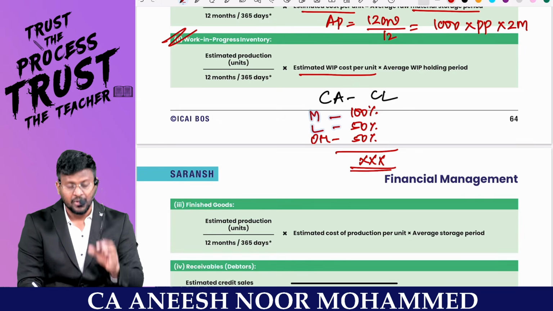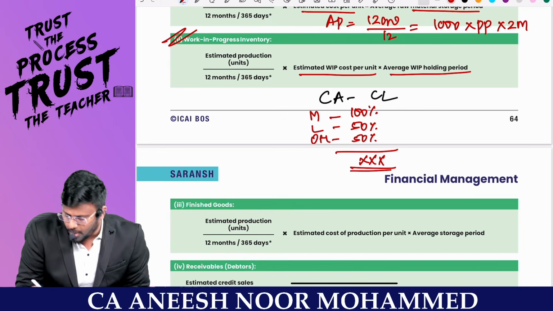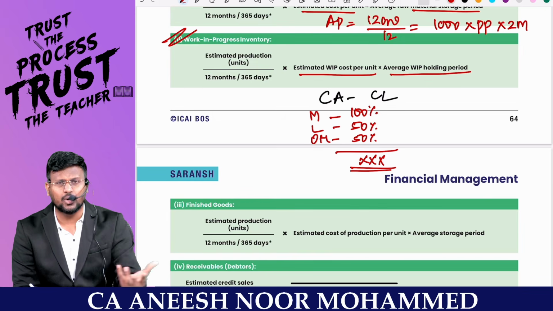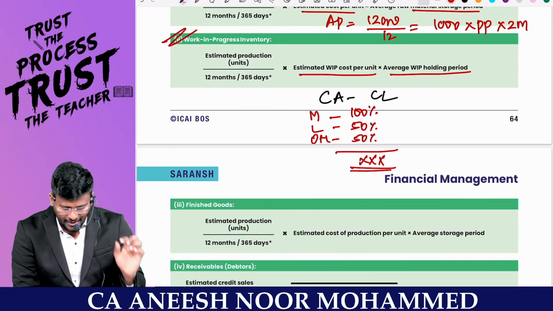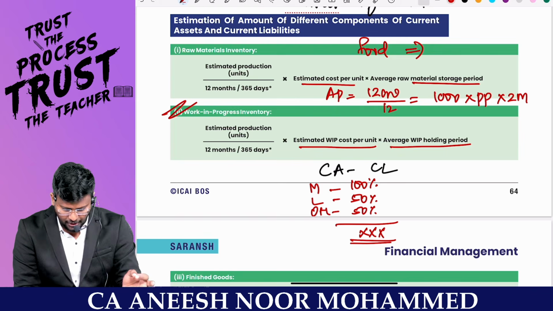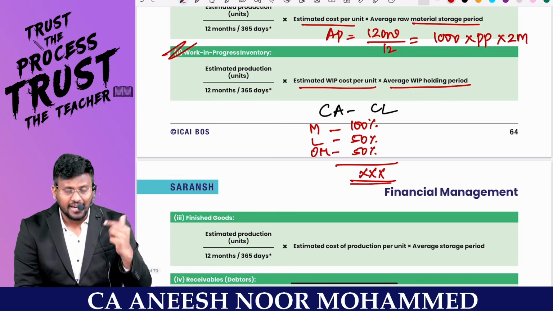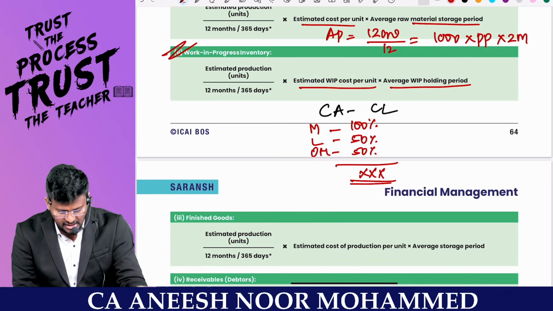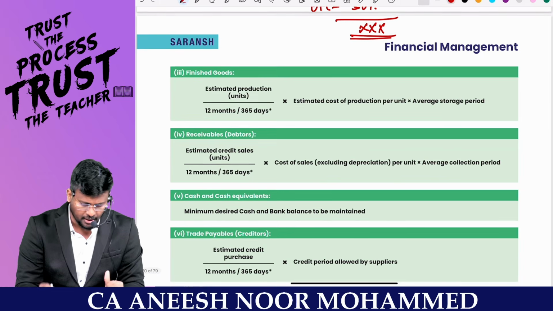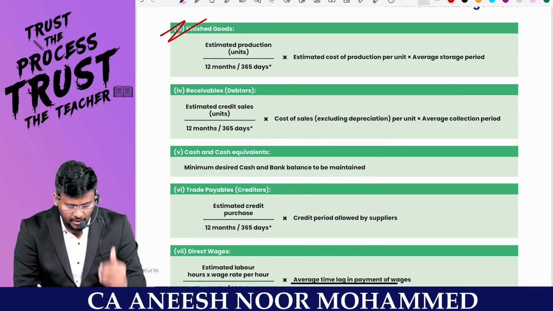Are you all really with me? So estimated WIP cost per unit into average WIP holding period. For how many months do you want to hold WIP as stock? So very simple. So what is the formula for the raw material? Estimated production divided by 12 months or 365, into estimated cost per unit, into average material holding period. Fantastic to the core. Then estimated production divided by 12 months or 365, into estimated WIP cost per unit, into average WIP holding period.